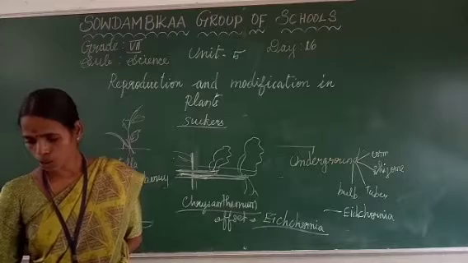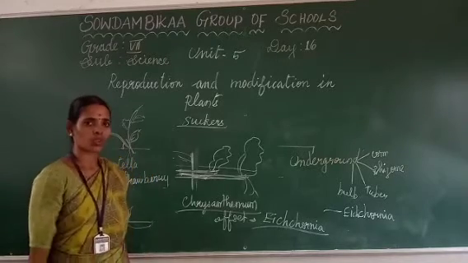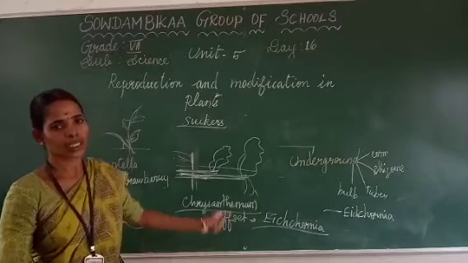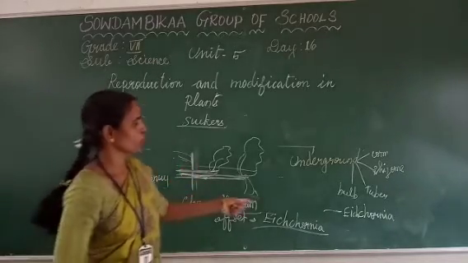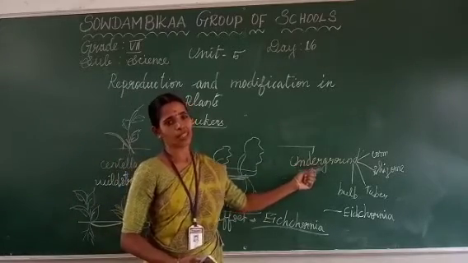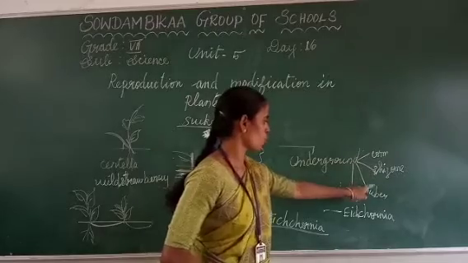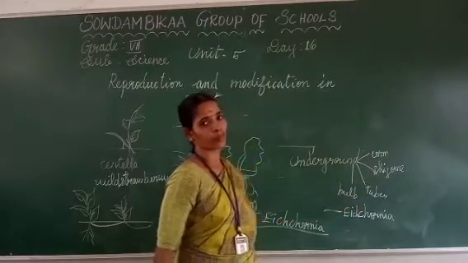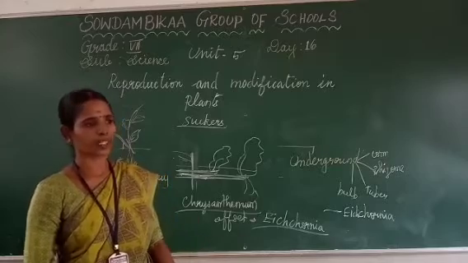Yes. The next one is underground stem. Always the plants will be grown; the stem part definitely will be grown above the soil only. But in the underground stem part, there are corm, rhizome, tuber, and then bulb. So how is this type of modification going to take place?